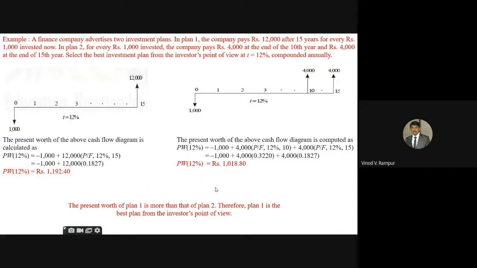Okay, after finishing this one, then I go for the future worth comparison method. Till now, whatever the type of the problem I solved, I explained. Okay, you have to practice these things.